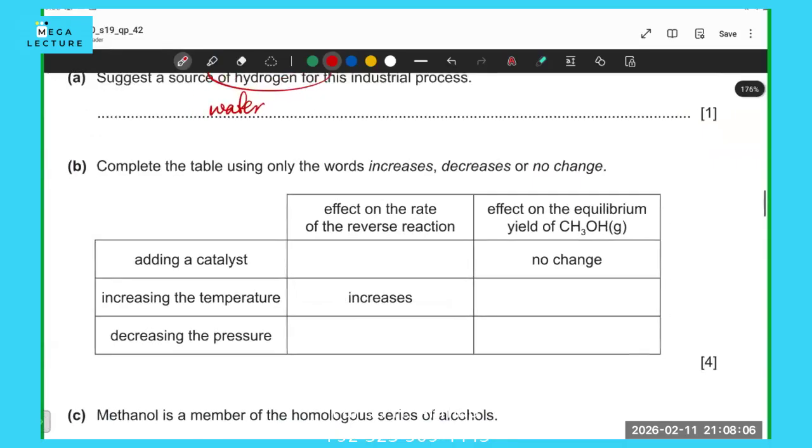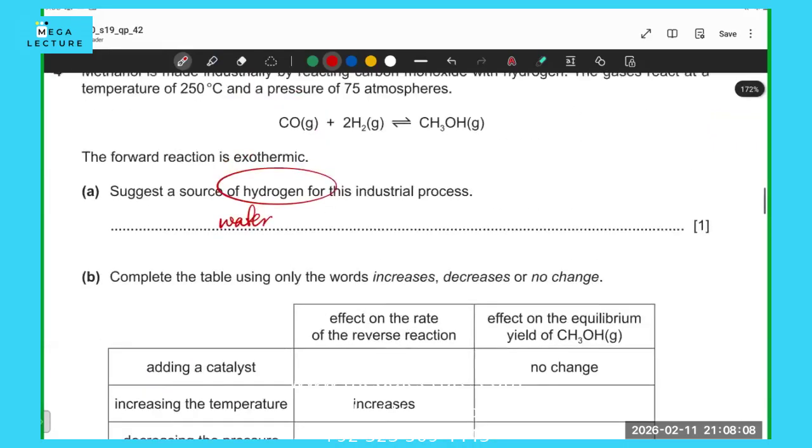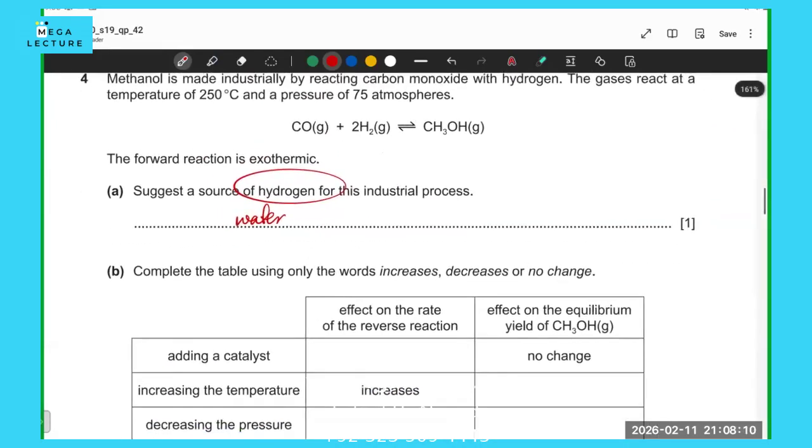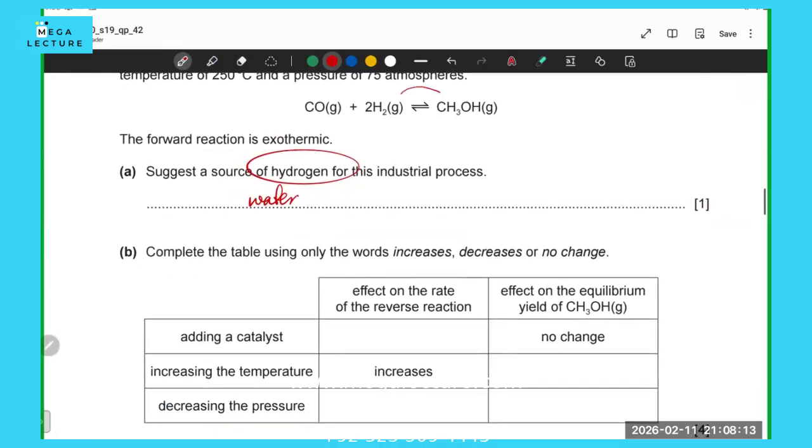Complete a table using only the words increases or decreases. So this is about equilibrium. Remember when you add a catalyst, the rate of the forward reaction and the rate of the backward reaction both speed up. So effect on the rate of the reverse reaction, well, it does speed up. You have to use the word increases.